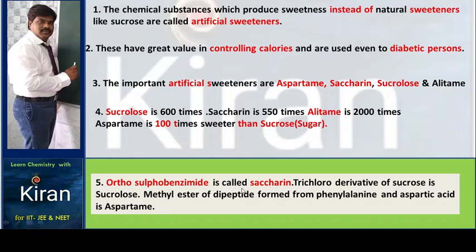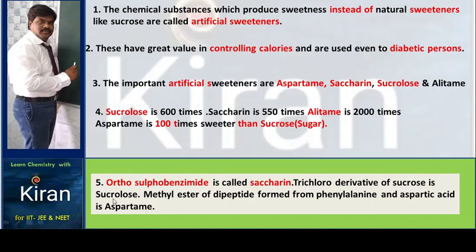Orthosulfobenzamide is called saccharin. Trichloro derivative of sucrose is sucralose. Methyl ester of dipeptide formed from phenylalanine and aspartic acid is aspartame. So these are the different artificial sweeteners and the components they are obtained from.